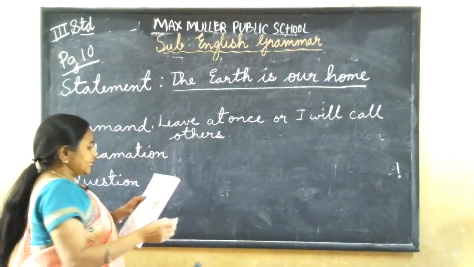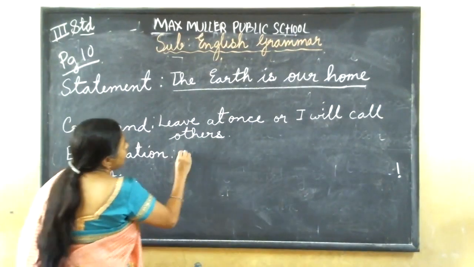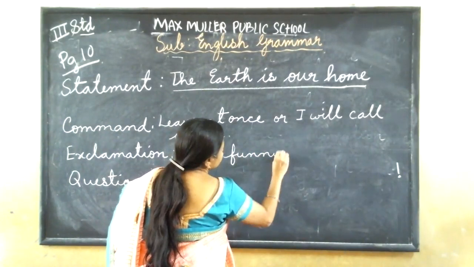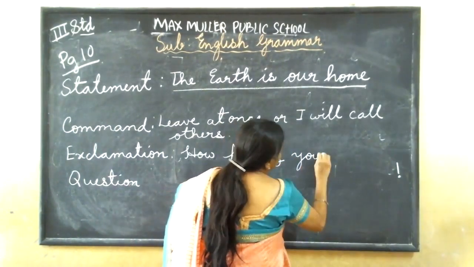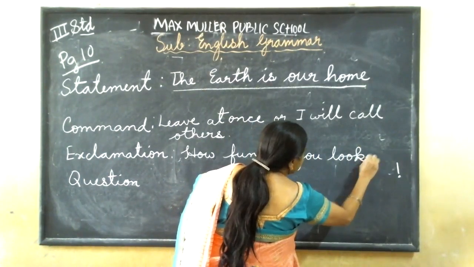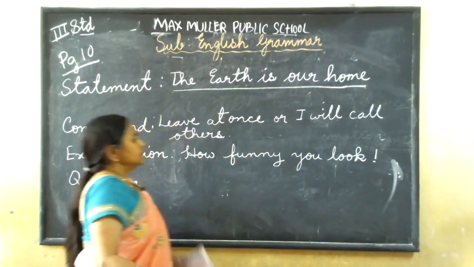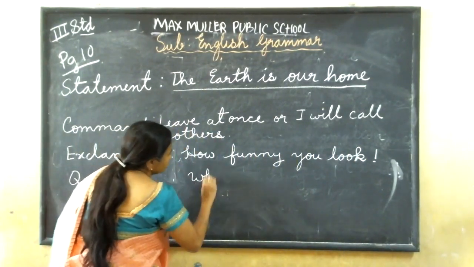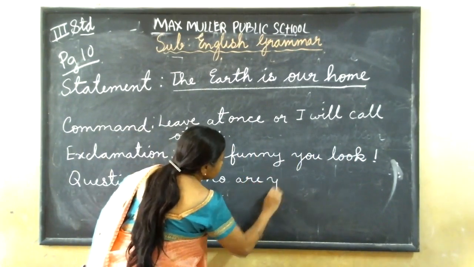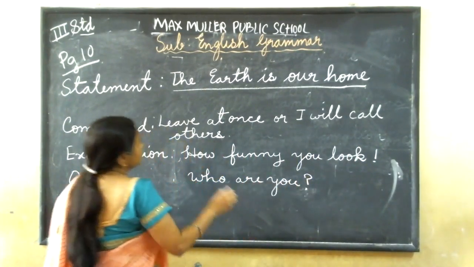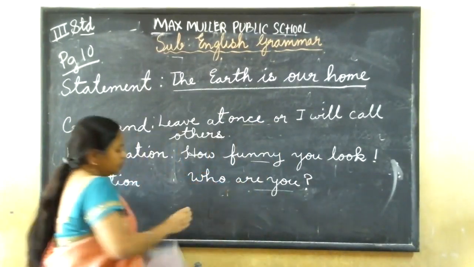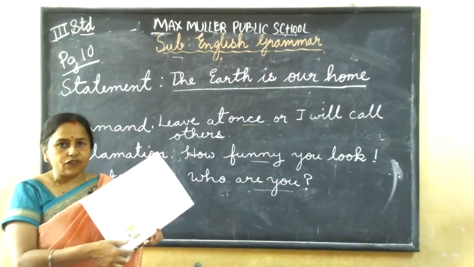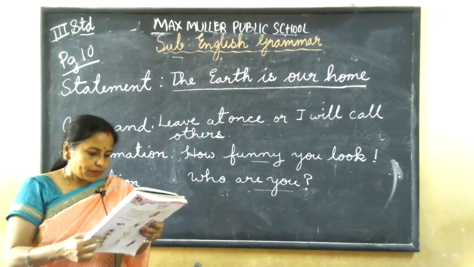Okay, next one, exclamation. You see, how funny you look. Exclamation. Question: who are you? Question mark. So in the dash you should write these four sentences. From where did I get this sentence? From that conversation between the man and the aliens. From there I took. Next, number 9.